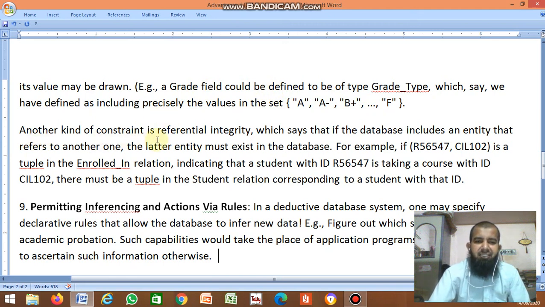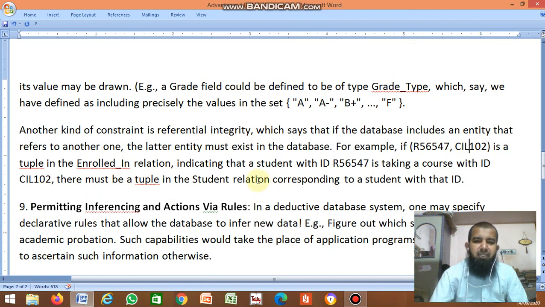Another kind of constraint is referential integrity, which says that if the database includes an entity that refers to another one, the latter entity must exist in the database. For example, R564547 CIL102 is a tuple in the enrolled-in relation, indicating that the student with this ID is taking the course with ID CIL102.